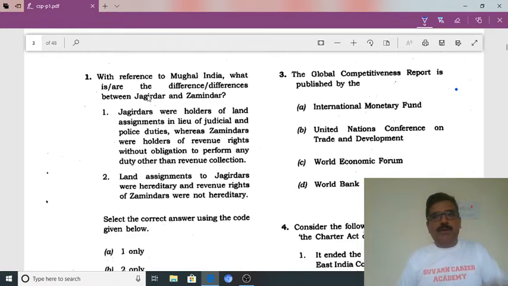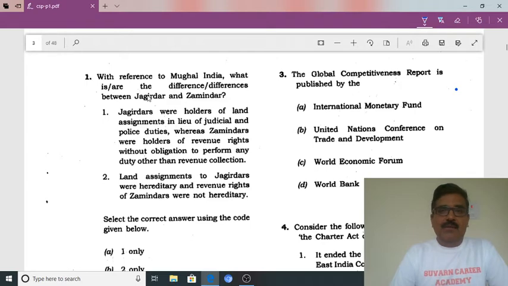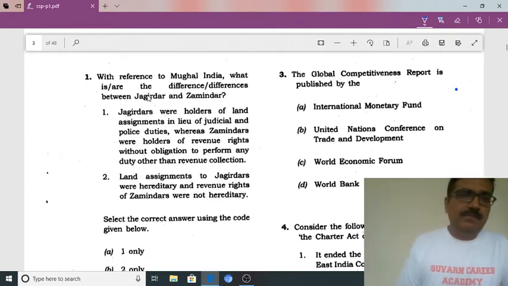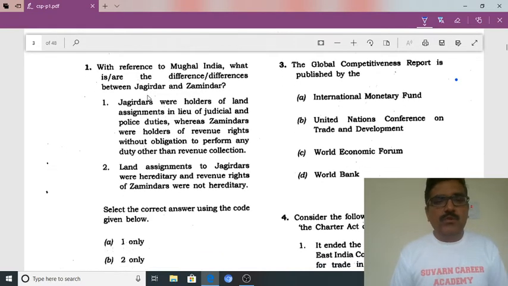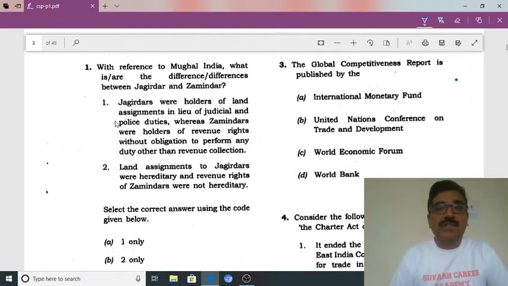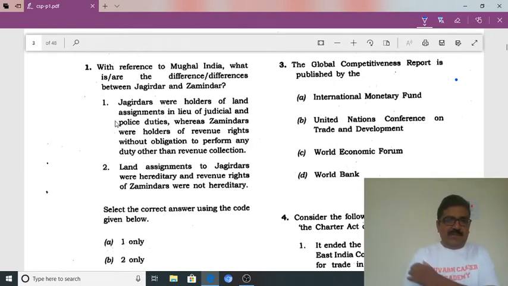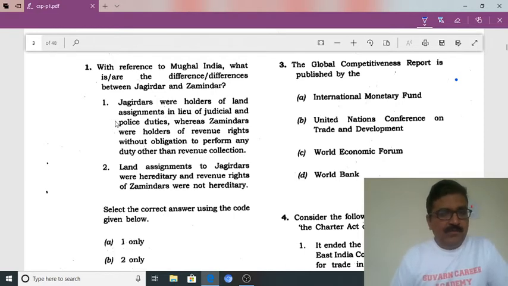We'll solve this question paper. It is the UPSC 2019 preliminary civil service exam. Okay? Let us see the first question. With reference to Mughal India, what is or are the difference or differences between Jagirdar and Zamindar? Friends, this question is related to the difference between the Jagirdar and Zamindar. Let us see the statements, whether they are correct or not.